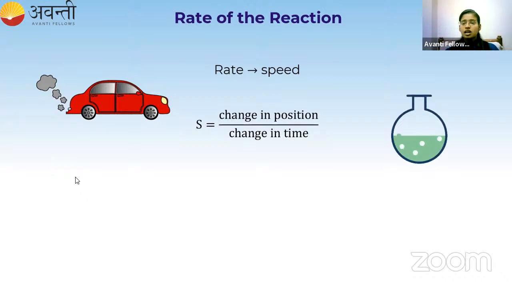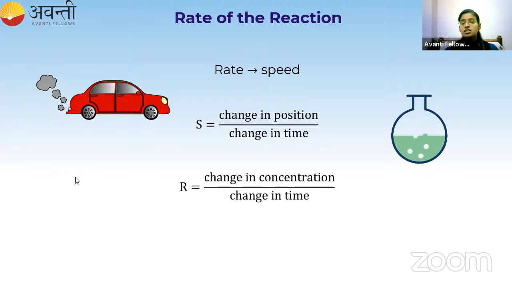which is occurring in a round bottom flask, all of you can see, right? We have a liquid and some bubbles are coming out from this container. So here a chemical reaction is happening. Now to study the rate or the speed of this particular reaction, it is denoted as the change in concentration divided by change in time.